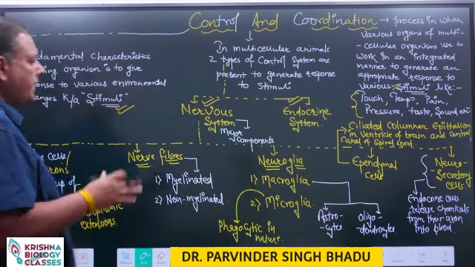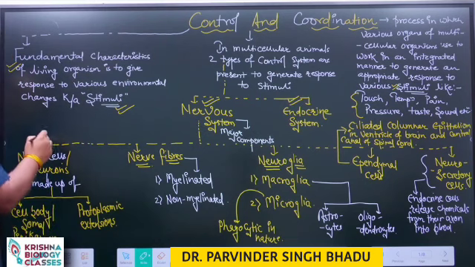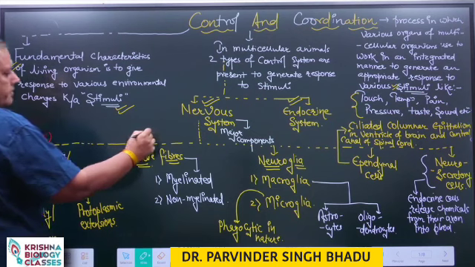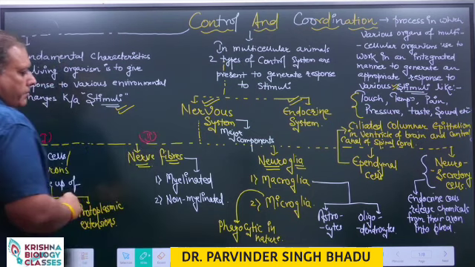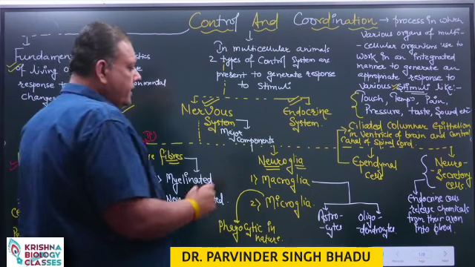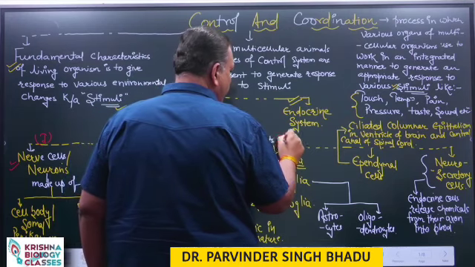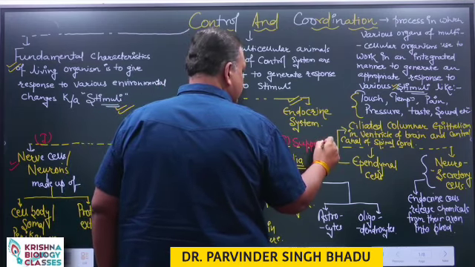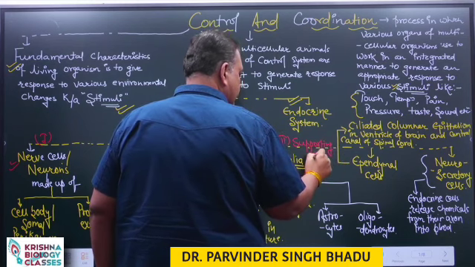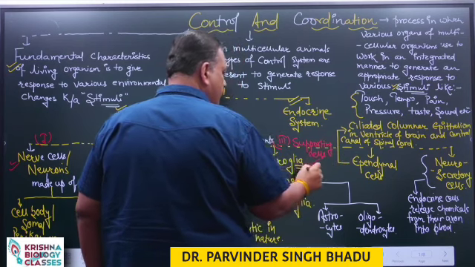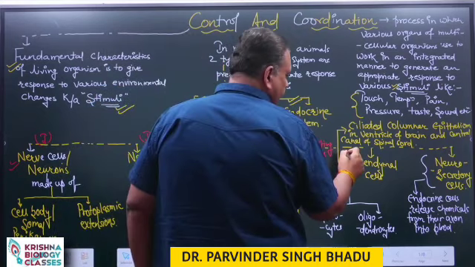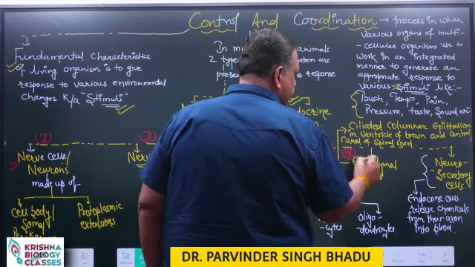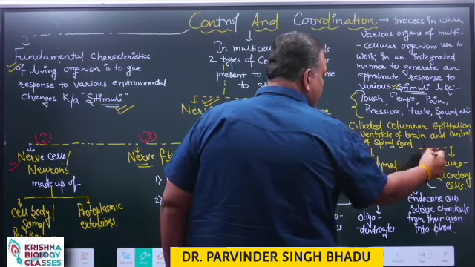We say our nervous system is mainly made up of 5 components. These are nerve cells or neurons, nerve fibers, supporting cells or neuroglia, ependymal cells and neurosecretory cells.